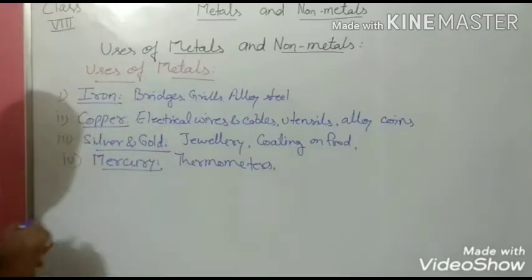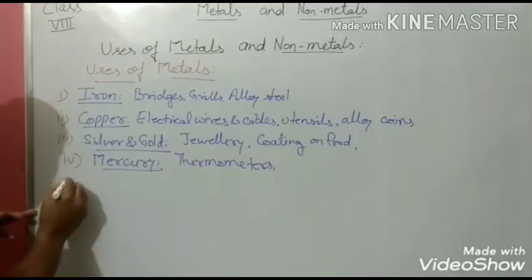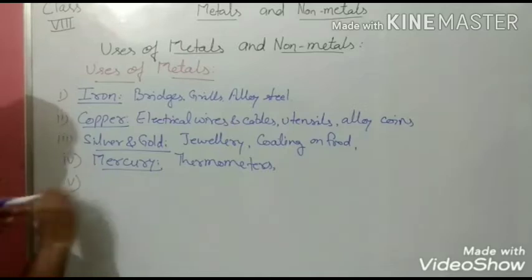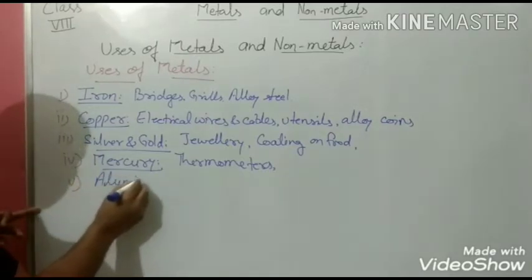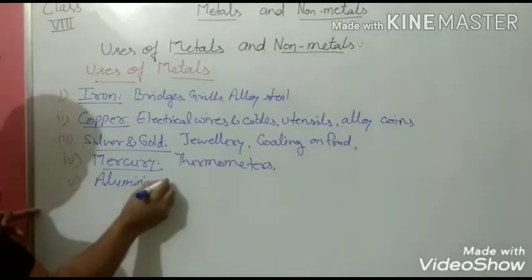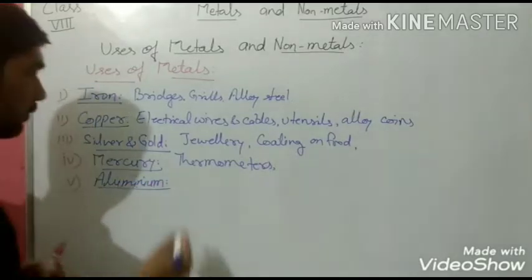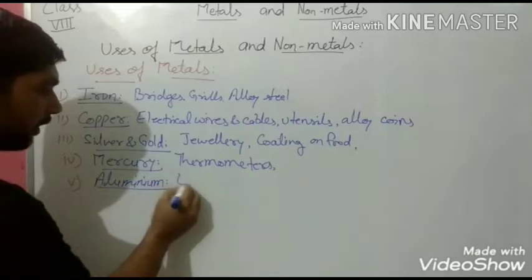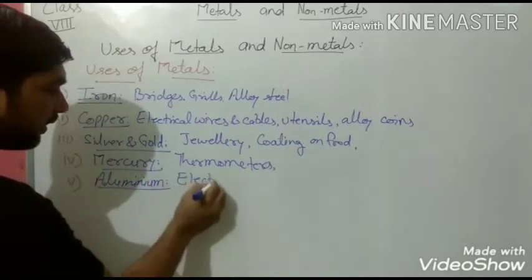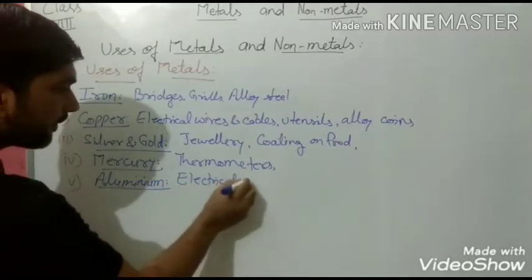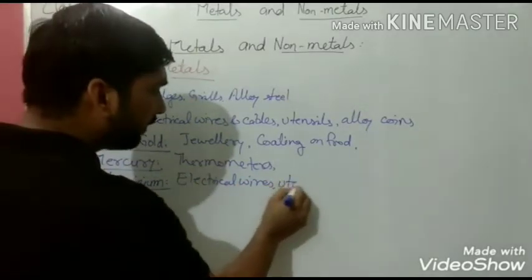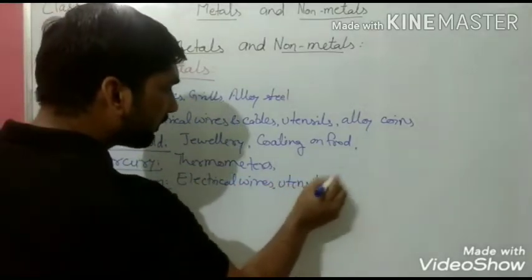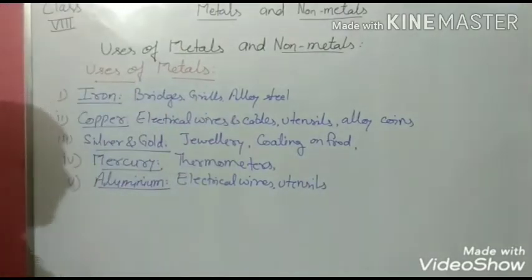One more metal is aluminium. You also have knowledge that aluminium is used in electrical wires. It is also used to make utensils.